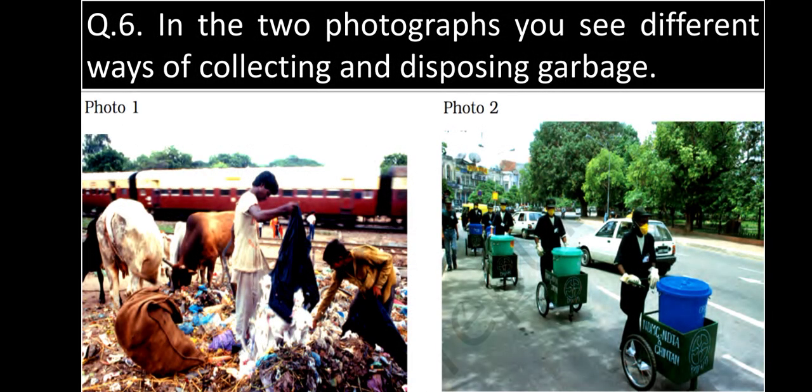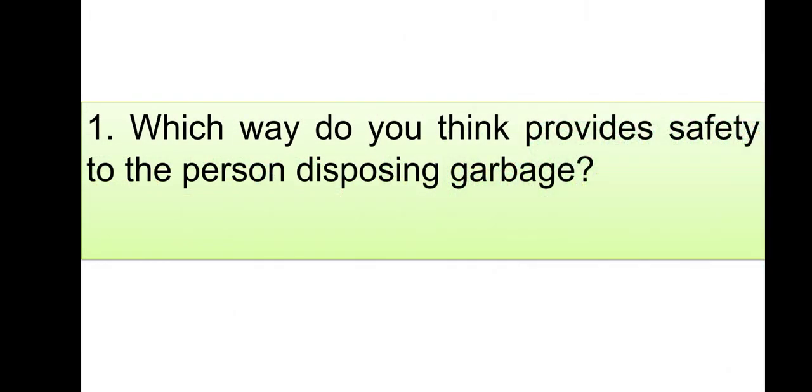Next question is question number 6. In the 2 photographs you see different ways of collecting and disposing garbage. Children, see carefully both the photos, photo number 1 and photo number 2. In both the photos, these workers are collecting and trying to dispose of the garbage. We see a lot of difference. Now on the basis of these two photos we need to answer some questions. Here the first question, which way do you think provides safety to the person disposing garbage?